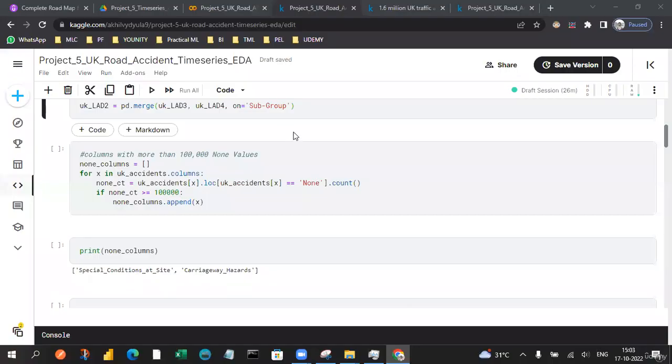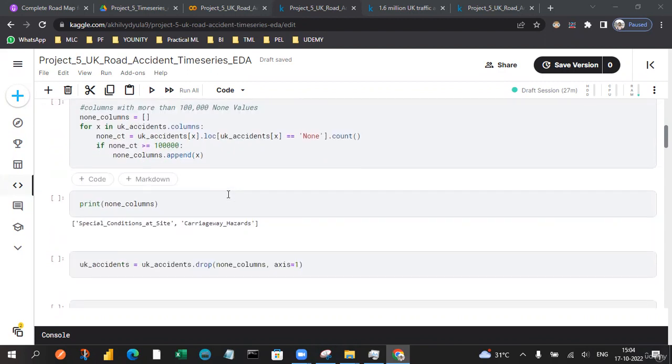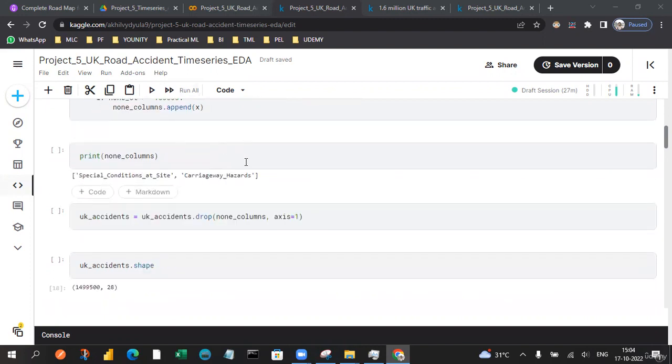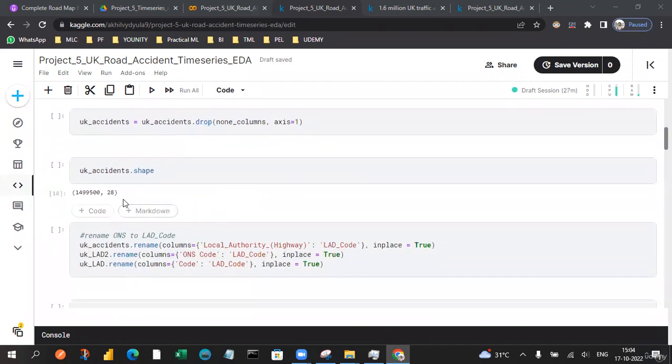We just drop those columns that have 1 lakh records with nulls. For more than 1 lakh records, we need to tune or append the data sets that have null values. I'm creating a for loop that collects the features having more than 1 lakh null values, and we are going to drop those. We had two features with more than 1 lakh null values, so we are going to drop these.